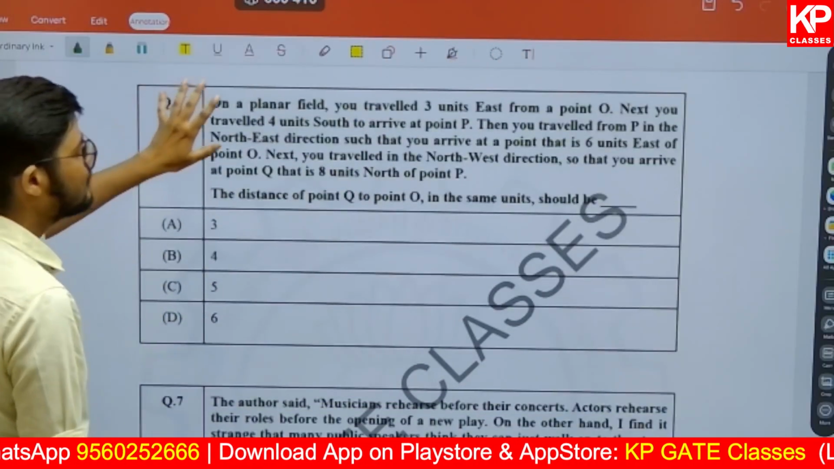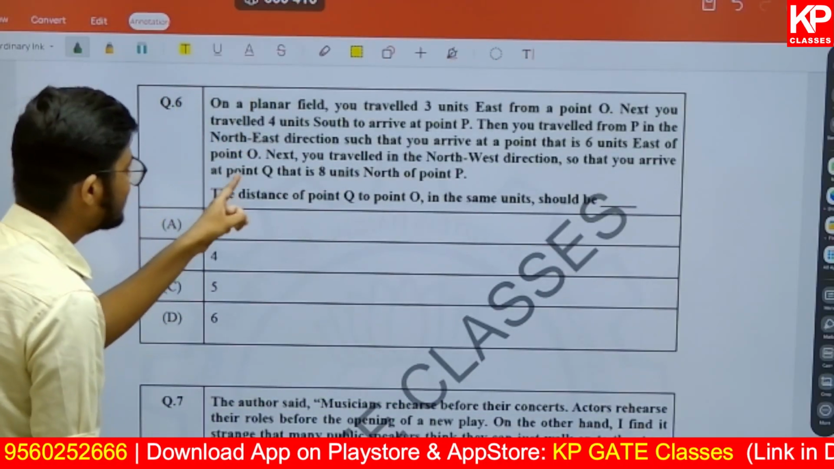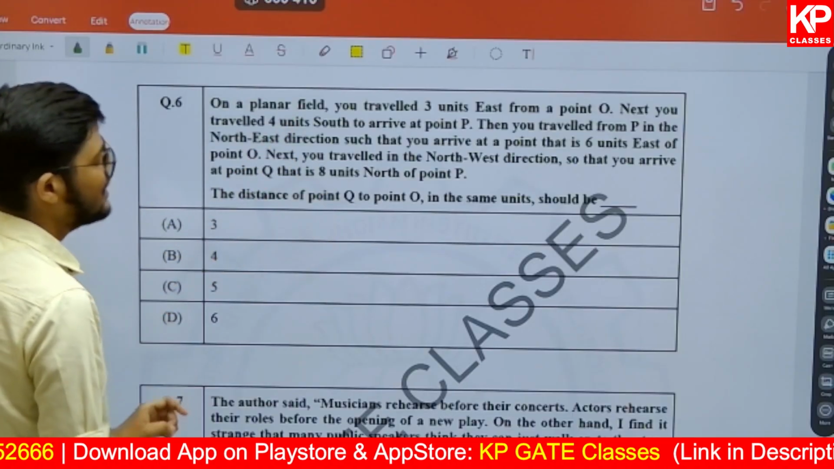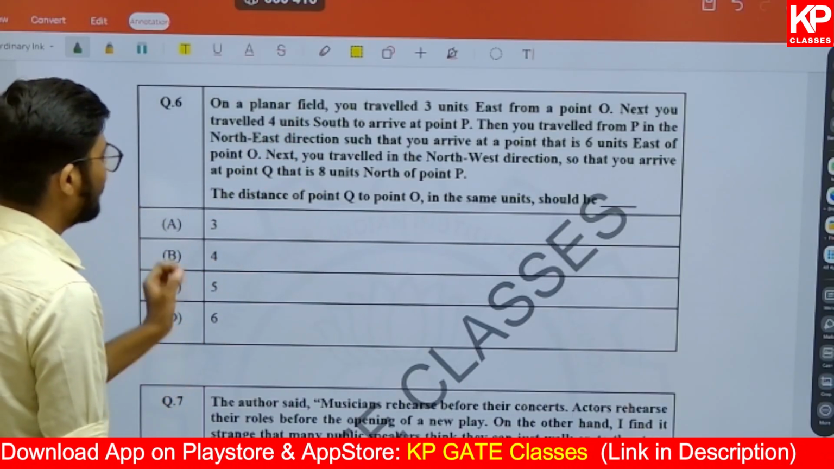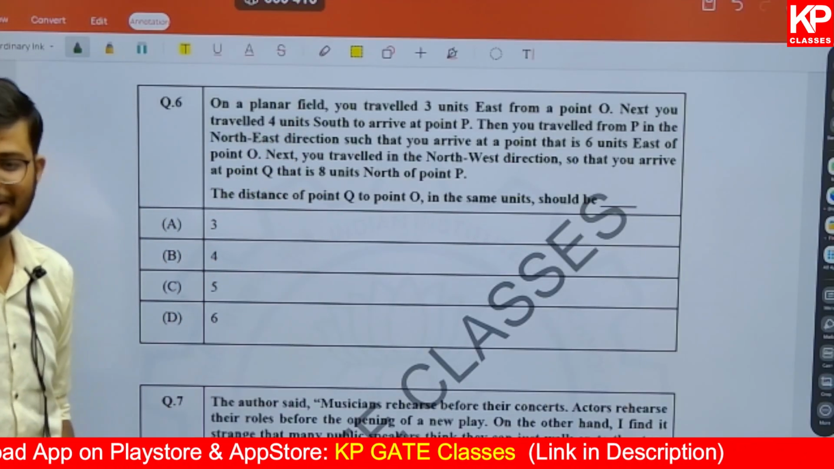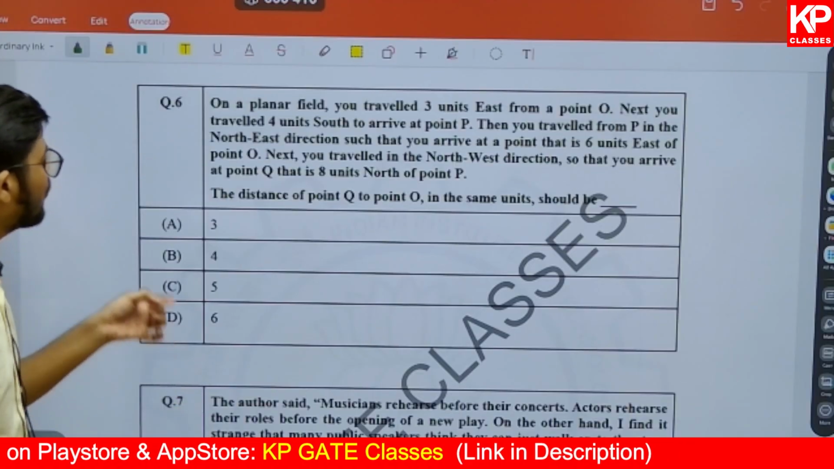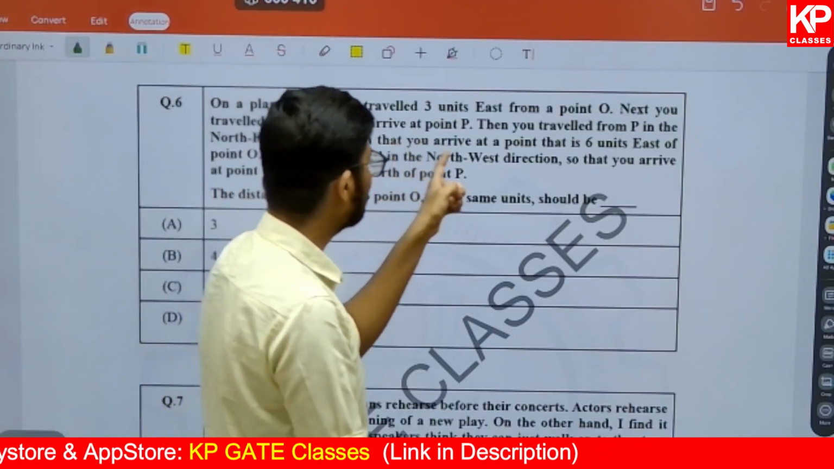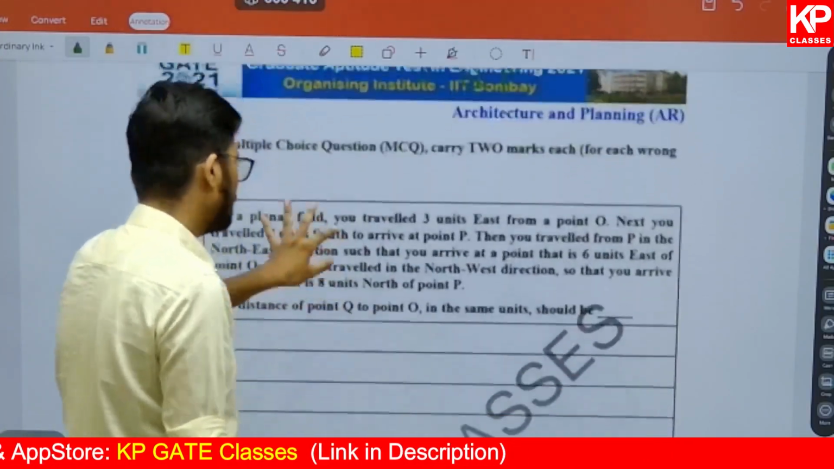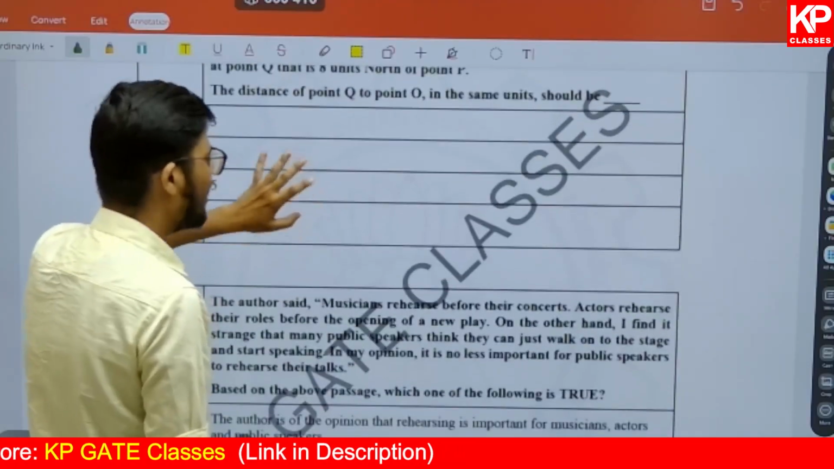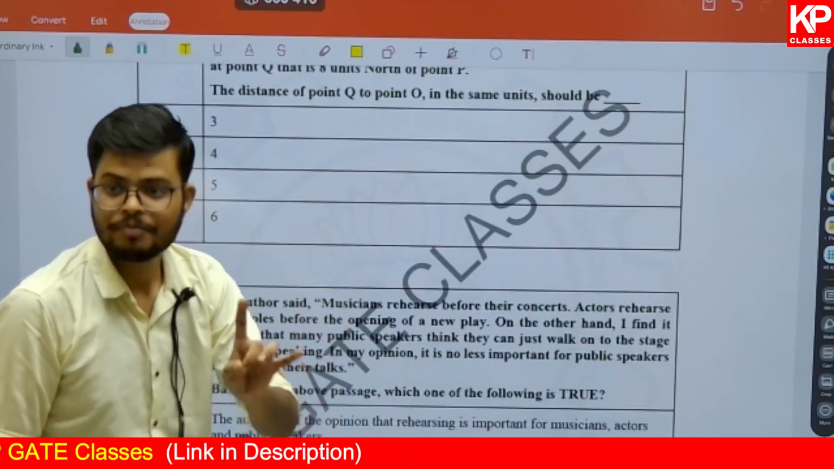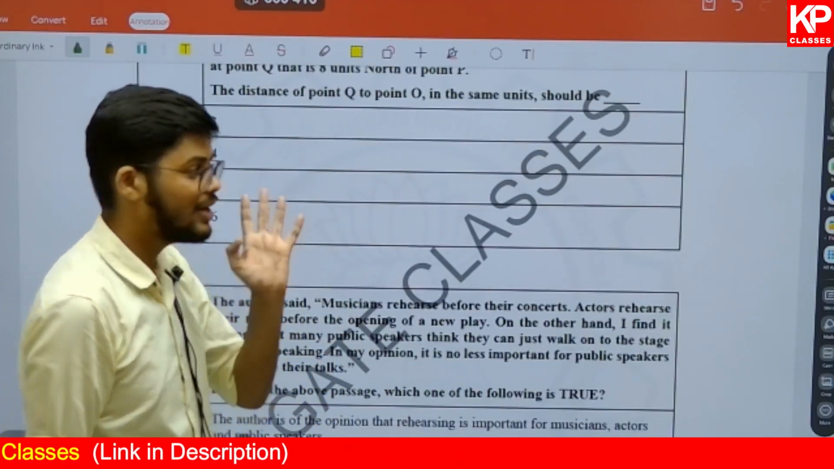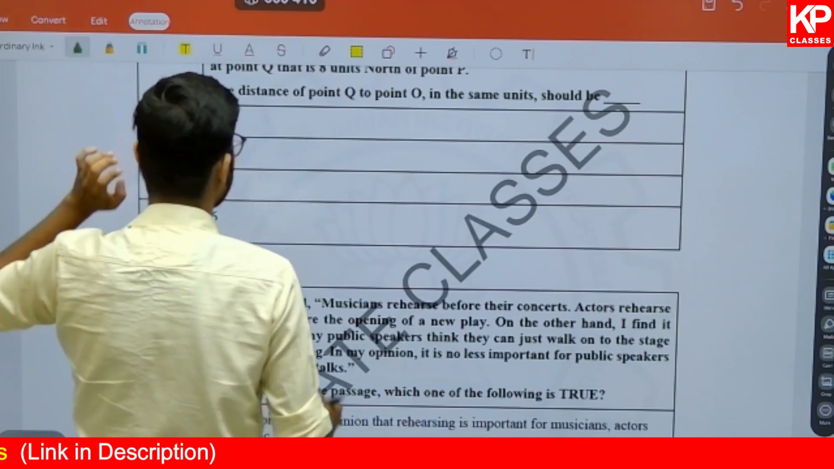Now this question is based on direction and distance. Here it says on a plane you traveled 3 units east from a point O, next traveled 4 units south to arrive at a point P, and then again you traveled from point P in the northeast direction, and then again you arrive at a point. Before going into this question, if you have the basic understanding of directions, that's okay. Even if you don't, I'll take hardly 2 or 3 minutes to explain that.